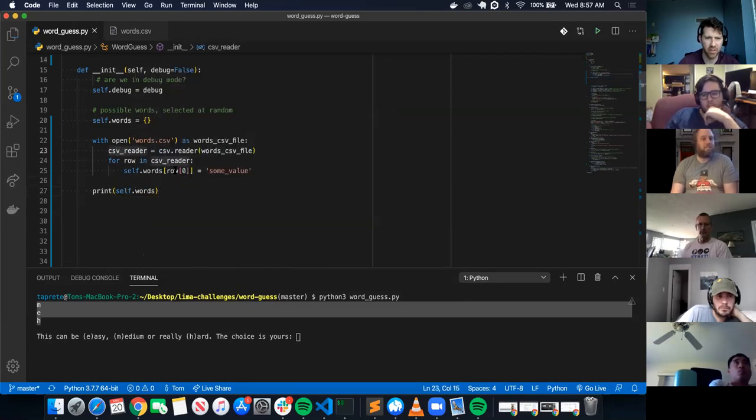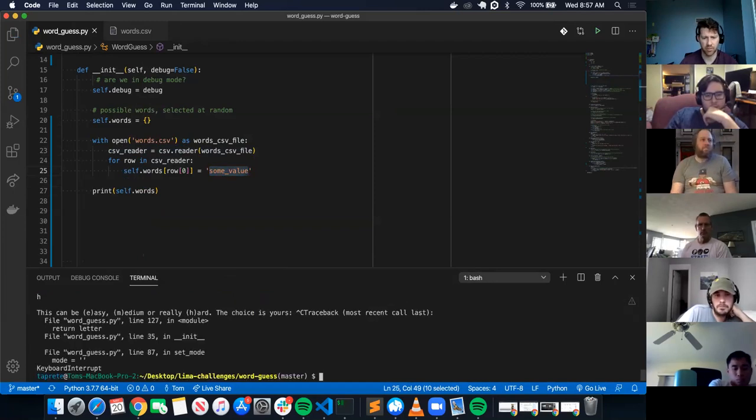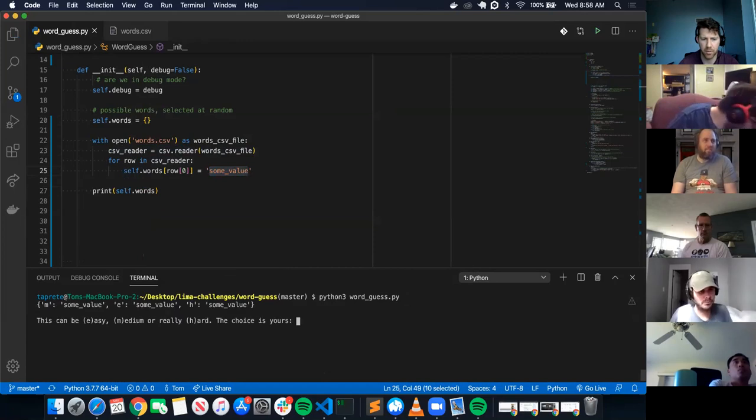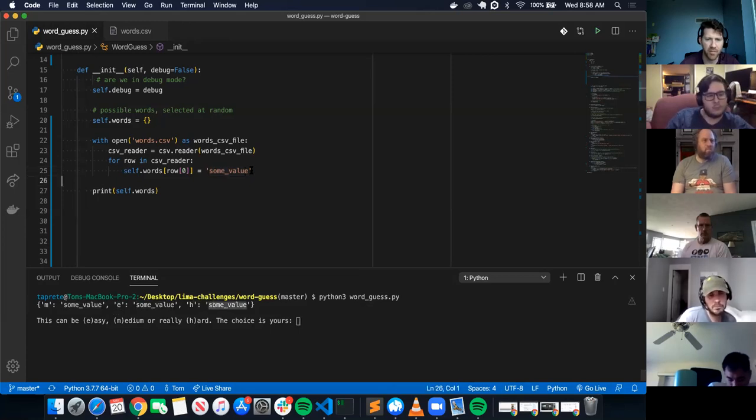So I should have easy, medium, hard as a key, and then all the values to that should be a string. So here's my dictionary. I have medium, some value, easy, some value, hard, some value. But the some value should be an array.